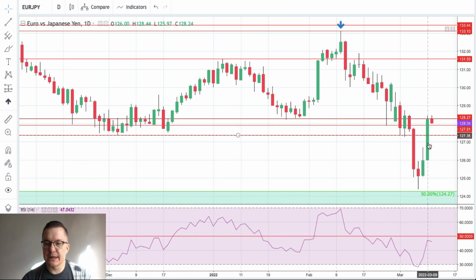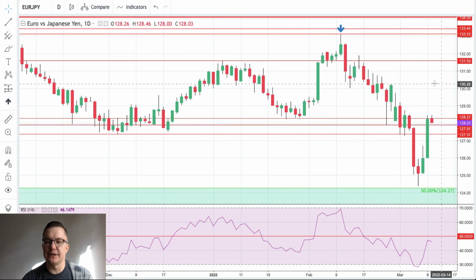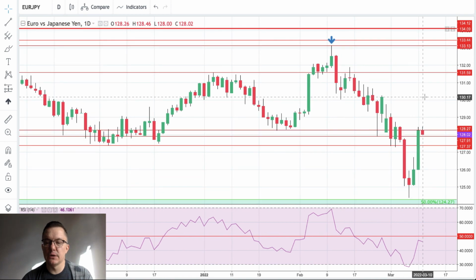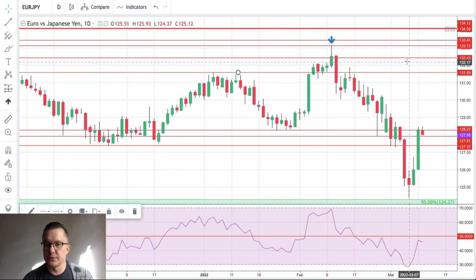Bullish engulfing, breakout candle above technical resistance 127.37, another technical resistance 127.91, third technical resistance 128.27. So right now volatility is lower because we are waiting for the ECB interest rate announcement. If this announcement is way worse than expected, which means the ECB will hike the rates, the euro will rally higher.